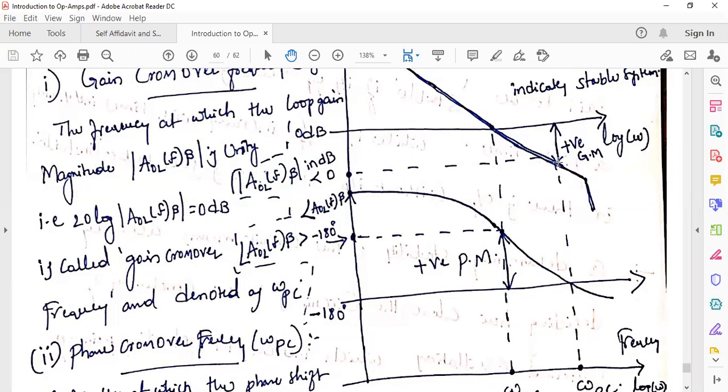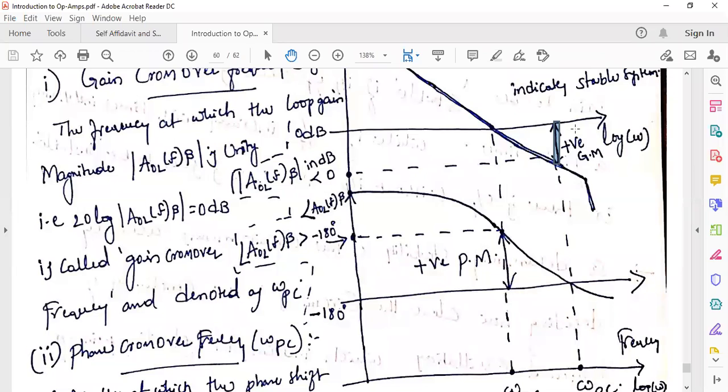That's why I'm drawing the vertical line here. This vertical line represents the distance from the 0 dB line to your gain at the phase crossover frequency. So this particular line represents the margin. Based on this margin, whether it is positive or negative, we decide the stability, right?